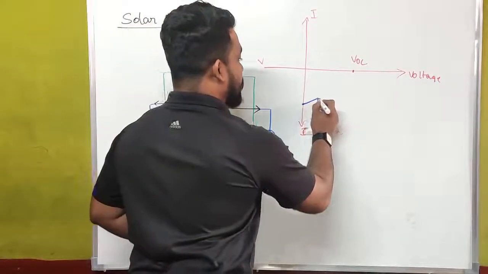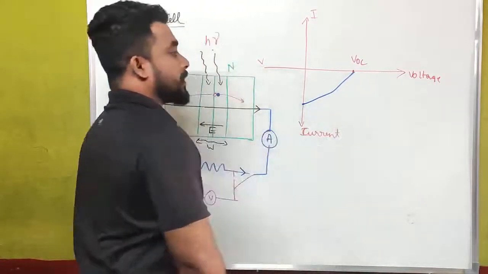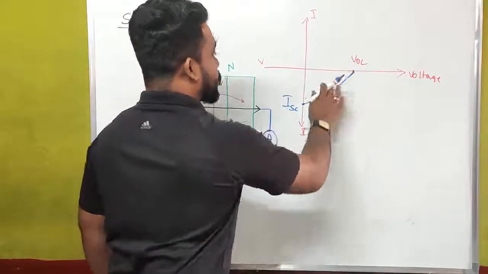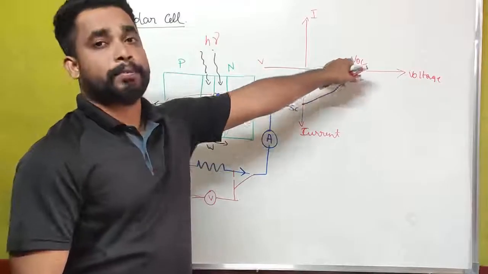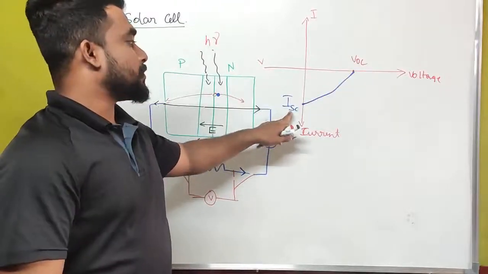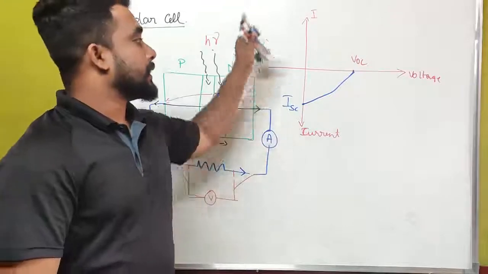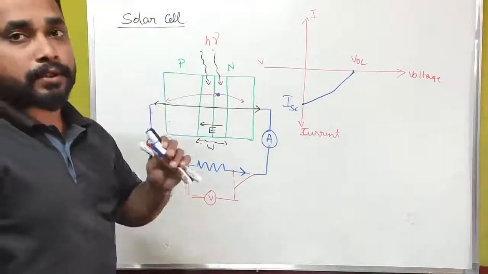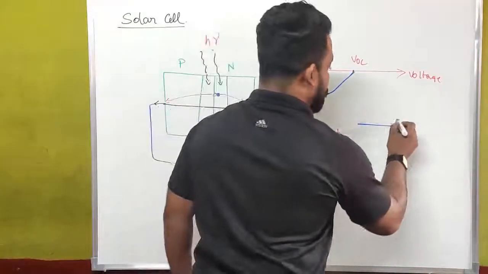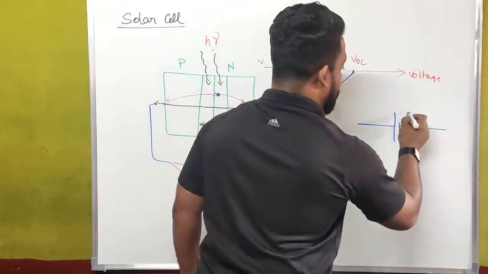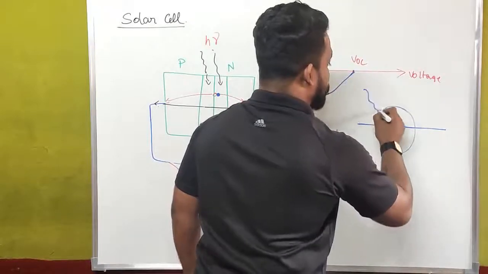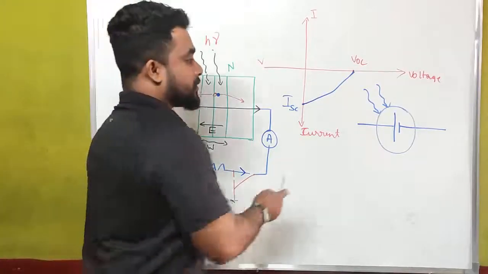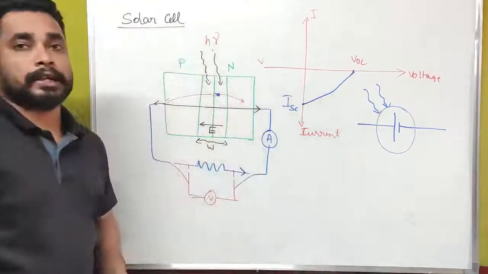Actually, this is the graphical representation of a solar cell. This is ISC, this is VOC. What is VOC? VOC is the open circuit voltage. This is ISC, the short circuit current. This is the graphical representation of a solar cell. And the symbolic representation of a solar cell: here we write a cell and we show the incident photon energy. Actually, this is the symbolic representation of a solar cell.